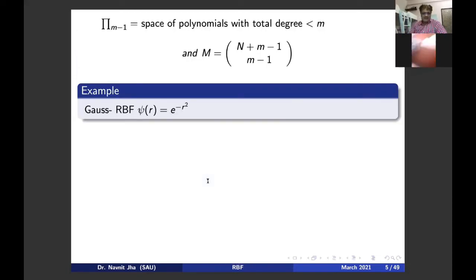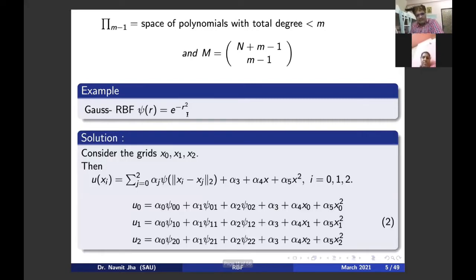Now I am going to explain what will happen. Whatever I told in the previous slide, I am going to explain with the help of an example. Here, the Gauss RBF is taken as e raised to the power minus r square. Just see what is happening. I am going to take 3 points in a space. The space is our one-dimensional space, omega. So there are 3 points, which I have denoted by x0, x1, and x2.